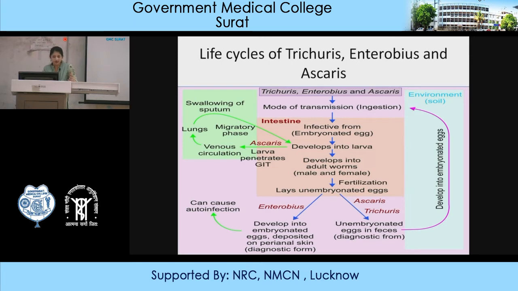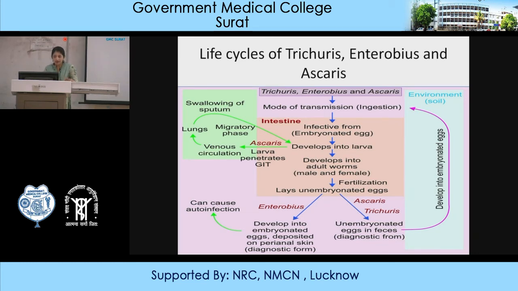After ingestion, these eggs reach the intestine and are converted into embryonated eggs, which are the infective form. They develop into the larva, and again into the adult form, which is differentiated into adult male and female. After fertilization between them, the female Trichuris lays unembryonated eggs, which do not contain any embryonated larva.